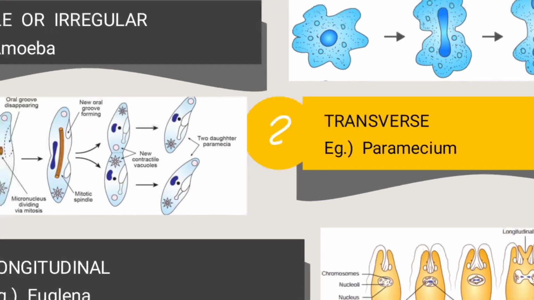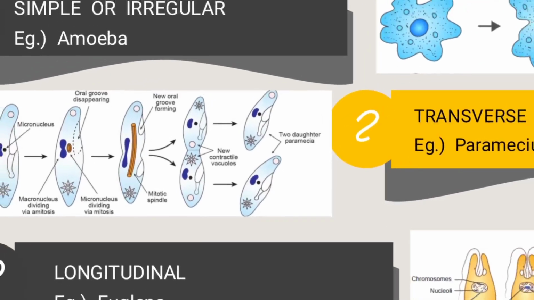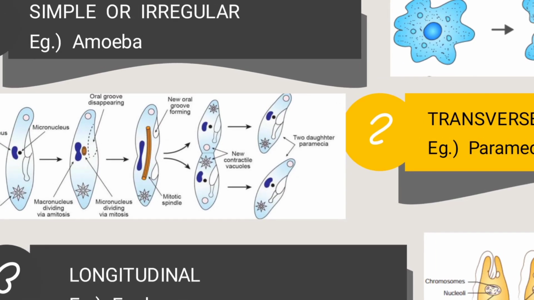Next, transverse binary fission. In transverse binary fission, the breakdown or fission occurs only in the transverse region. Can you see? This is the transverse fission occurring in paramecium. If you see here, the macronucleus and micronucleus are there. The macronucleus divides by the amitosis process, and the micronucleus divides by the mitosis process. What is amitosis and mitosis?